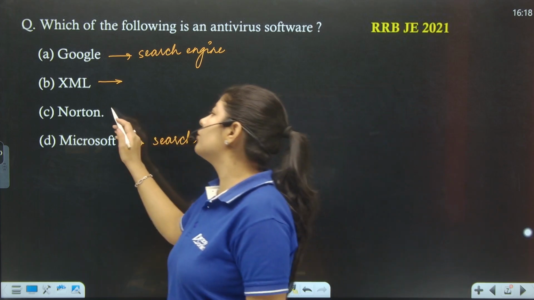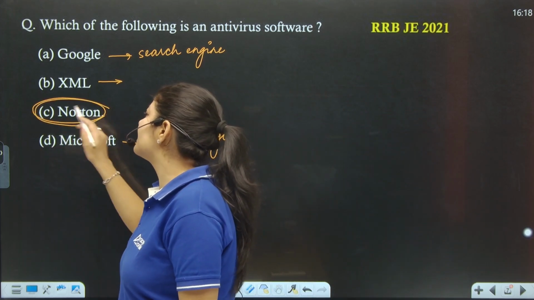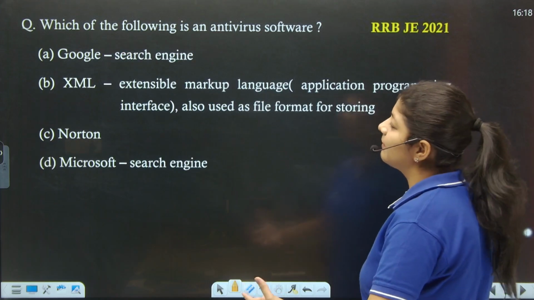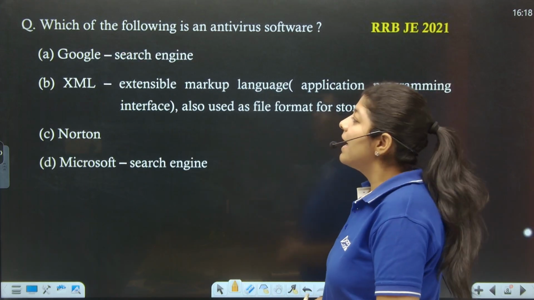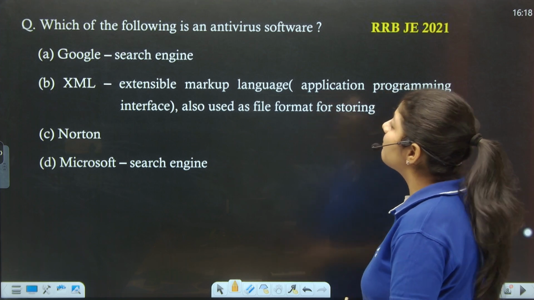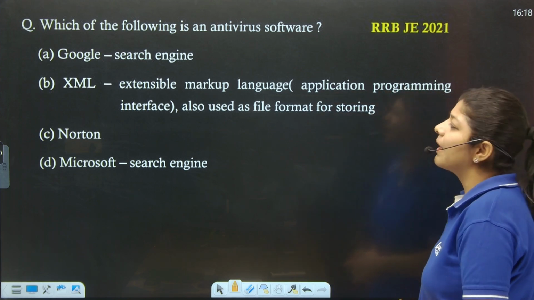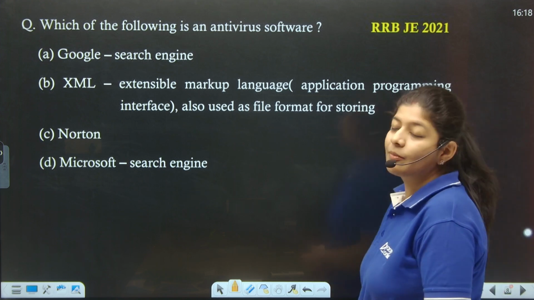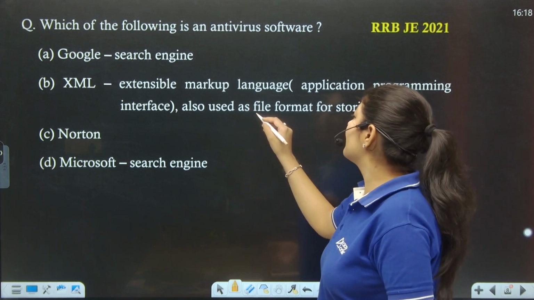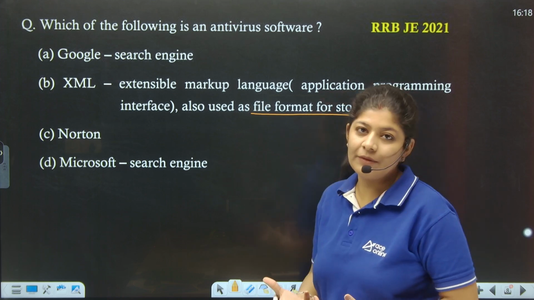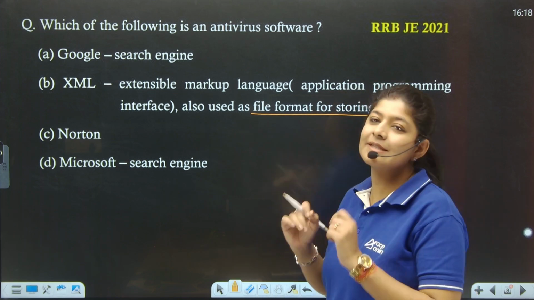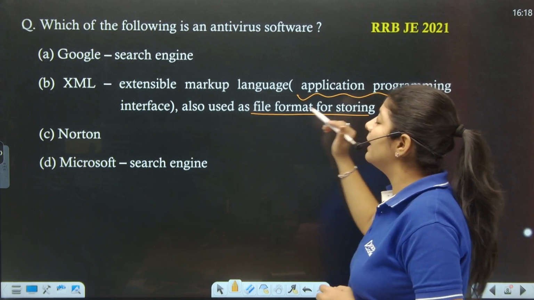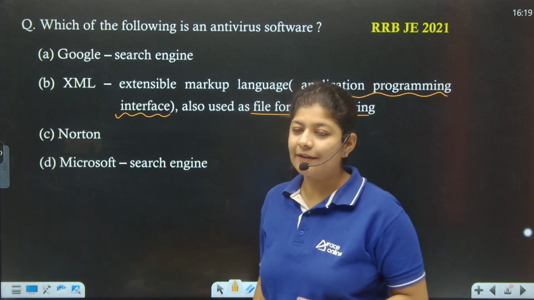But here Norton provides you the antivirus services, and here the option number C is the correct one. If you want to know further, we can simply see over here also. XML is nothing but the extensible markup language, application programming interface, also used as file format for the storage. So basically this is the file format used for storing, and it's an extensible markup language used for the application programming interface. Basically it provides us an interface, right?